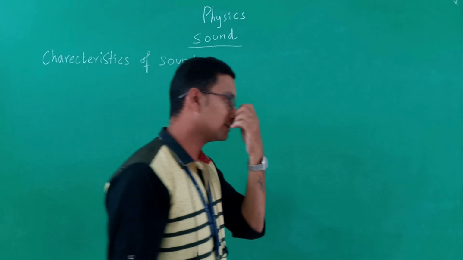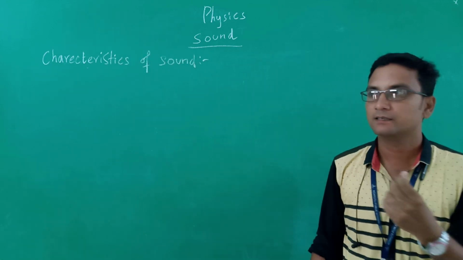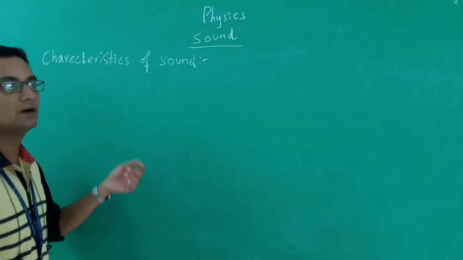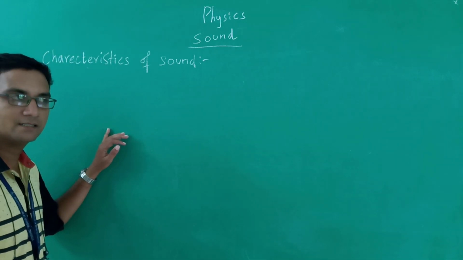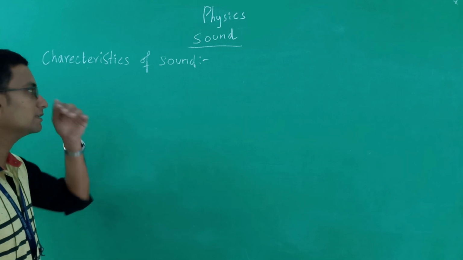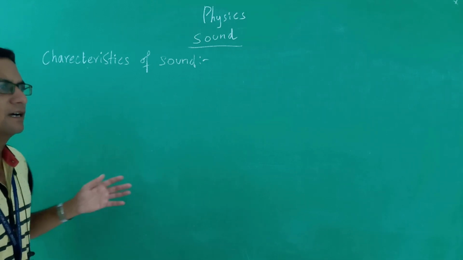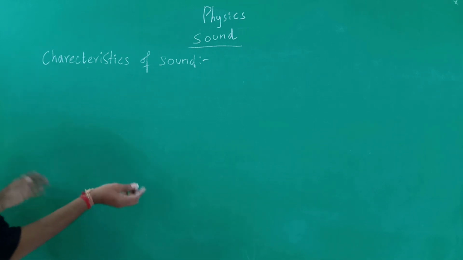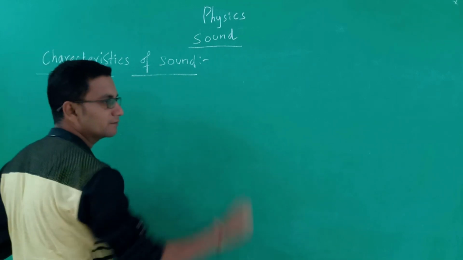There are few characteristics of sound that determine the type of sound, or how the sound will be heard by us, and how long it can be heard, and its intensity and its loudness. Everything is based on these characteristics. And the quality of the sound is also determined by the characteristics of the sound.